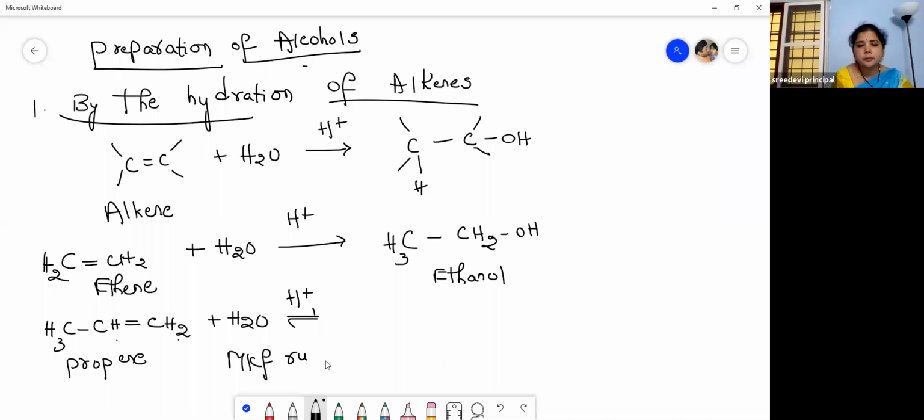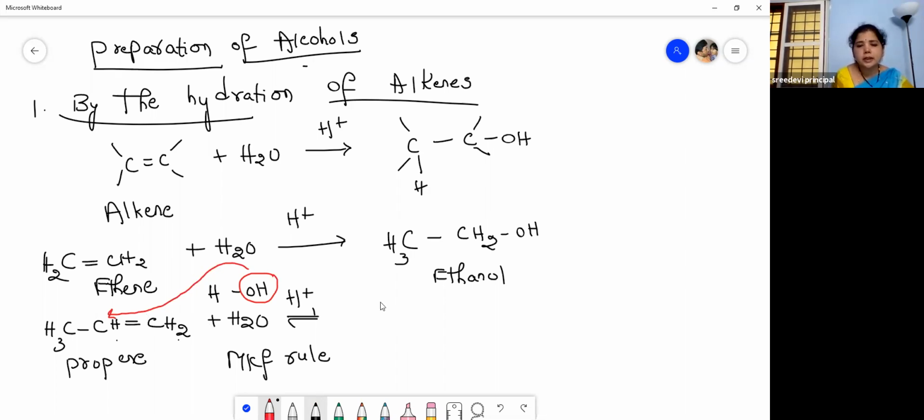Markovnikov rule. So here, what is the negative part of the reagent? The negative part of the reagent is OH. So it is attached to the carbon which has fewer hydrogens. So what is the product you get here?